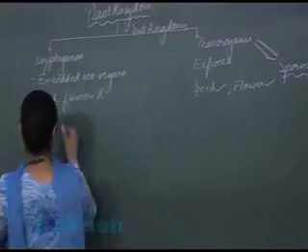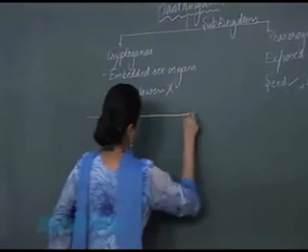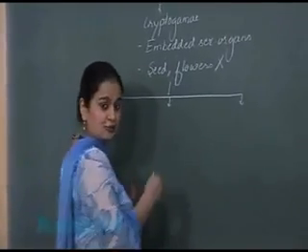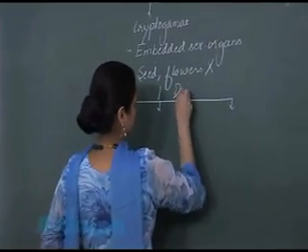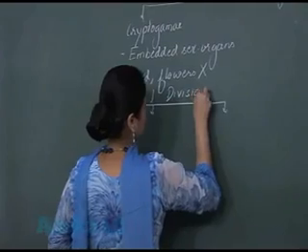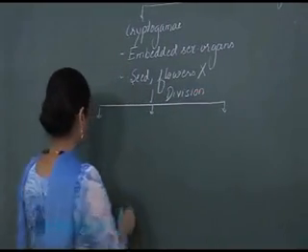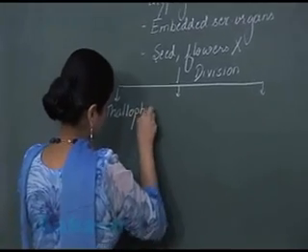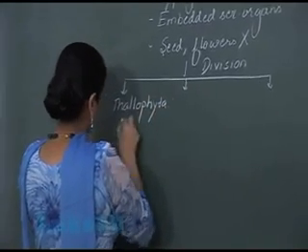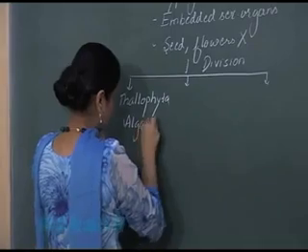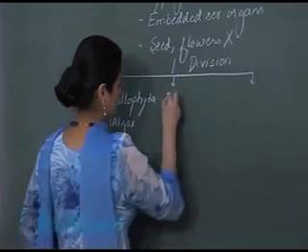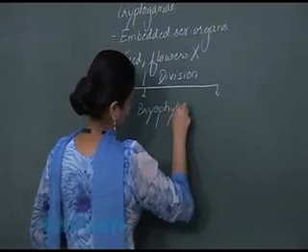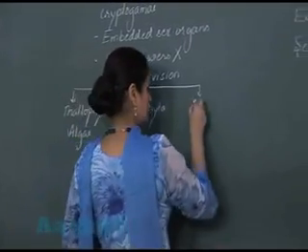Now, the cryptogamy has further been classified into three divisions, that is thallophyta. थैलोफाइटा के अंदर हम स्टडी करेंगे algae, then bryophyta, then pteridophyta.